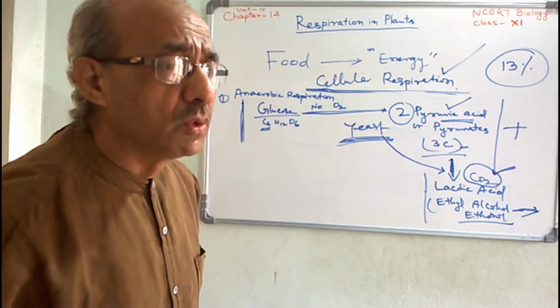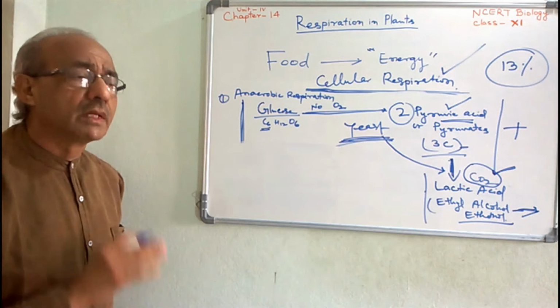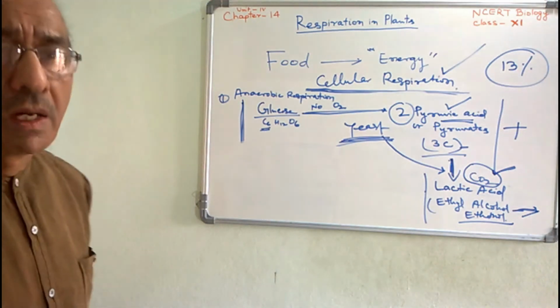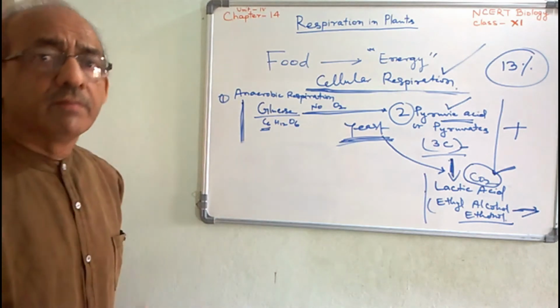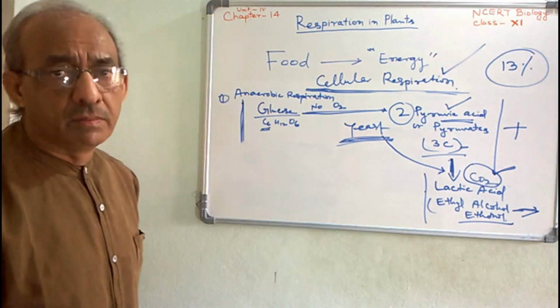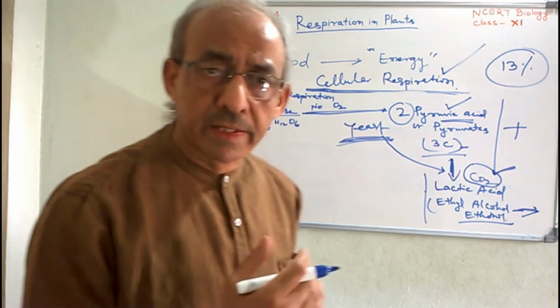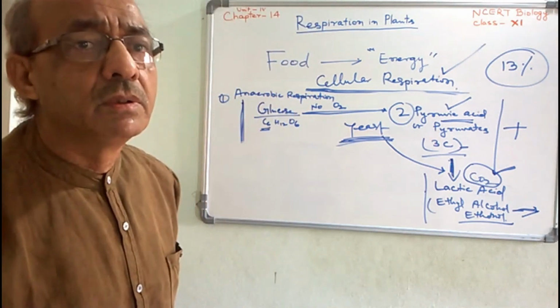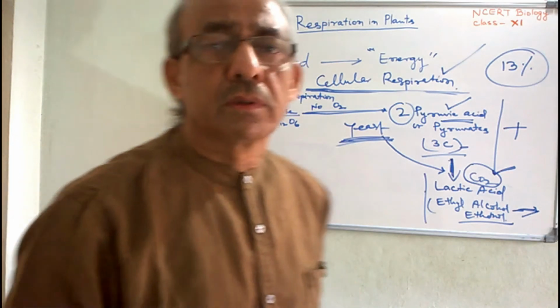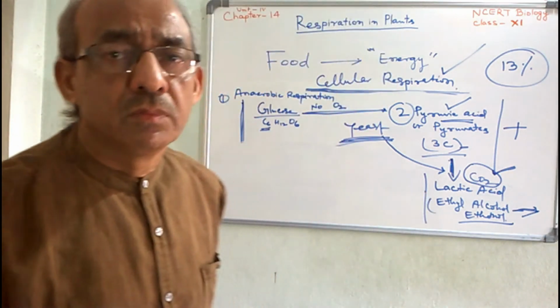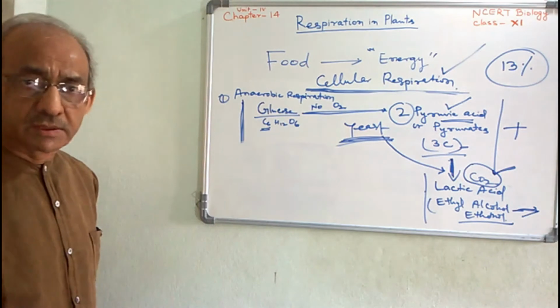So when the food is prepared in the green parts or leaves, the prepared food material, particularly the carbohydrates, is translocated to the parts where photosynthesis does not take place.